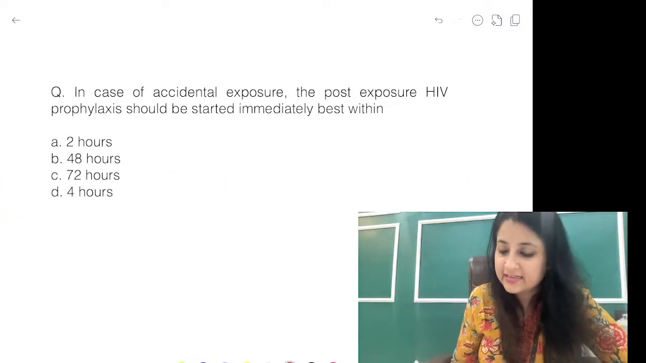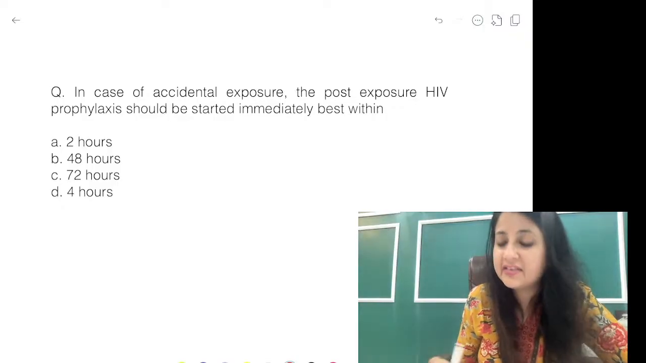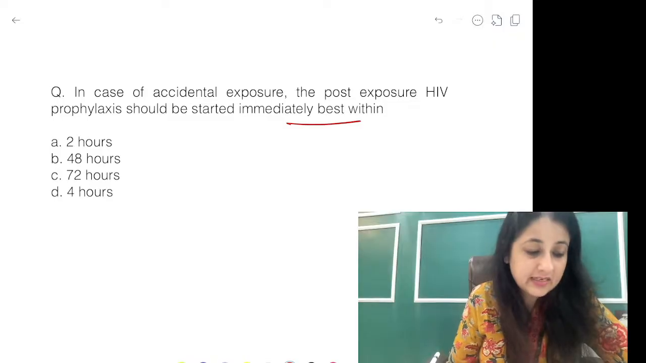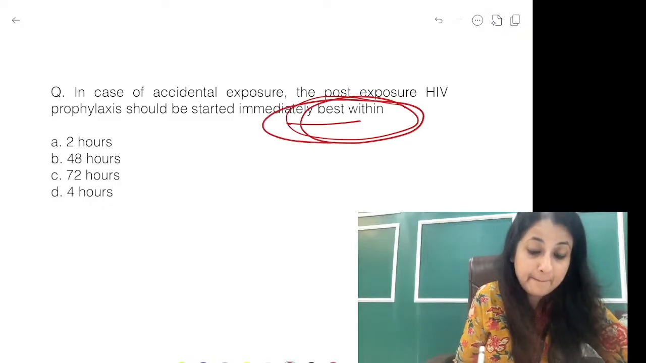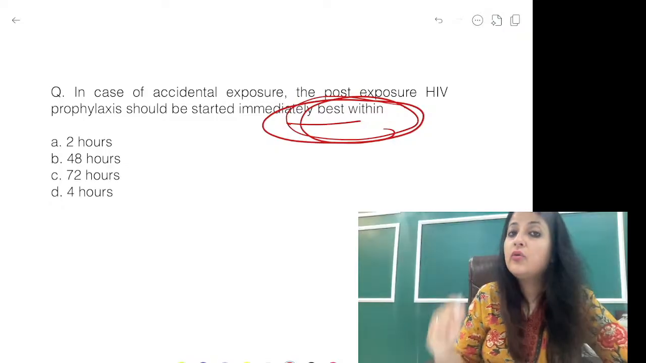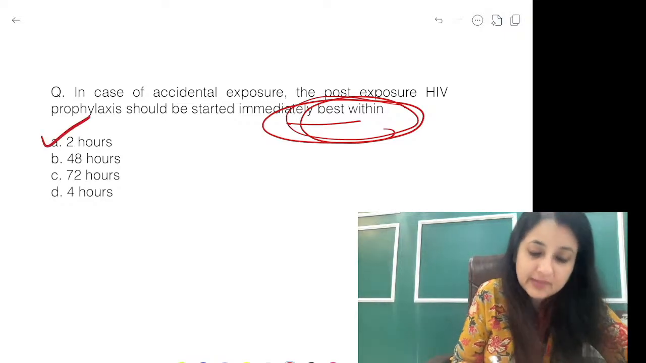Okay, in case of accidental exposure, post-exposure HIV prophylaxis should be started immediately. It is best within how many hours? Best within 2 hours, 48 hours, 72 hours, 4 hours. Best within पूछा है, best within. Nobody gave the correct answer till now. You can give it till 72 hours. It is started immediately, best within 2 hours.